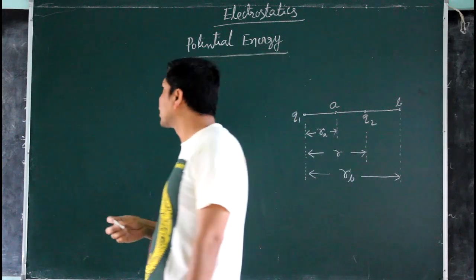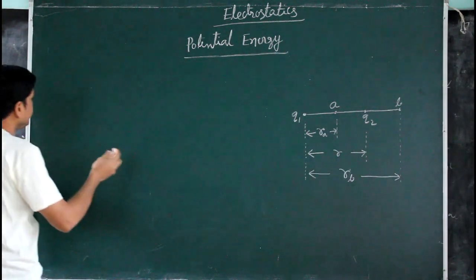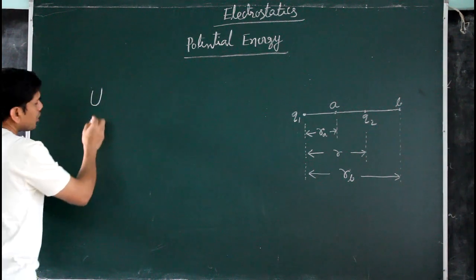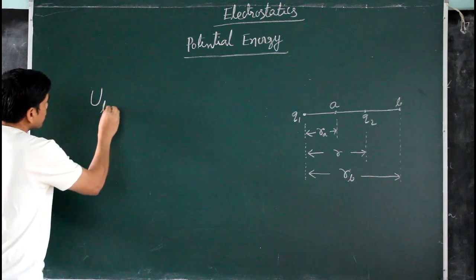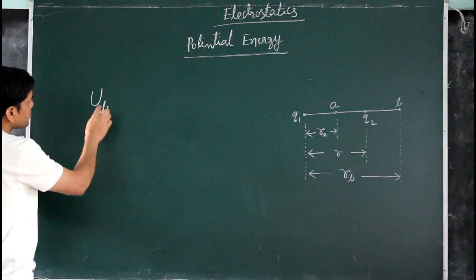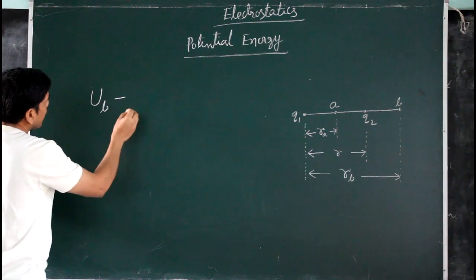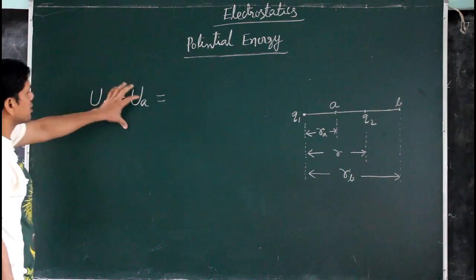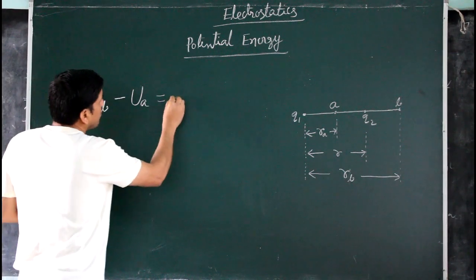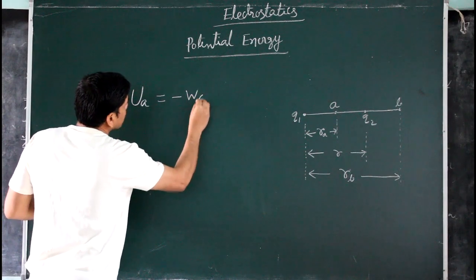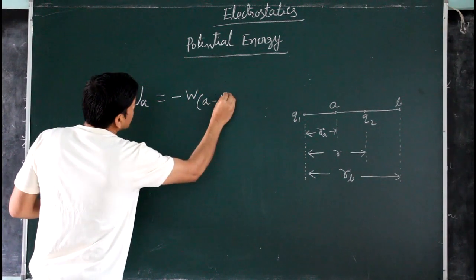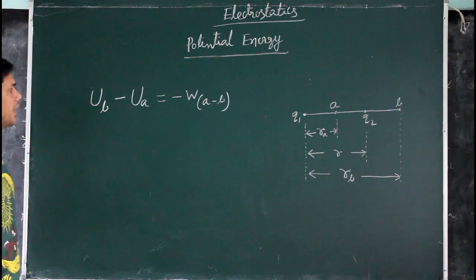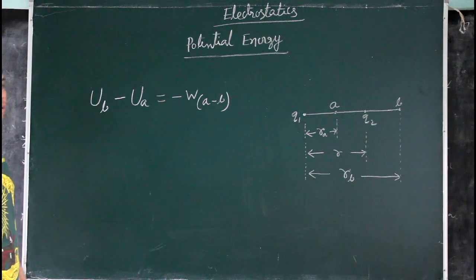So mathematically we can write for conservative force that if the potential energy at the higher point, let that higher point be B, is UB, and at the lower point UA, then this change of potential energy is minus W A to B. This is the relation between change in potential energy and work done due to a conservative force.